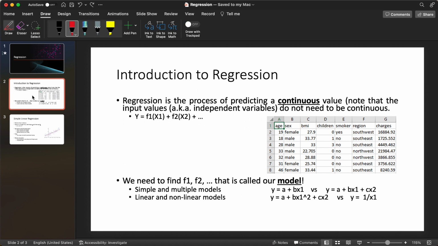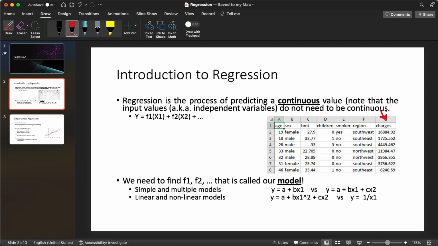As you can see in this example in here, this is an actual data set, a screenshot of a data set for an insurance company, that gets the age of people, right? 19, 18, 28, so on and so forth. Sex, whether it is female or male, and BMI, number of children, and so on. And it says, okay, this is how much they have to pay for their insurance, right?